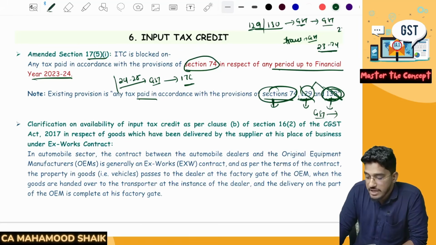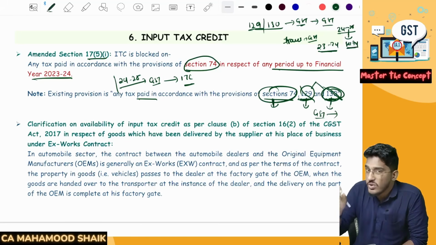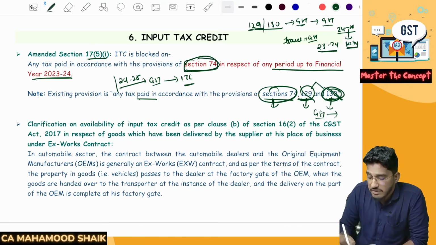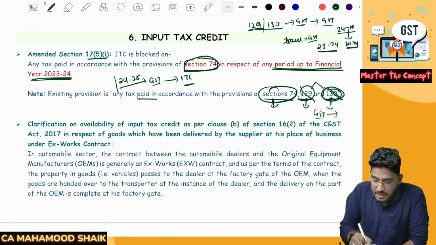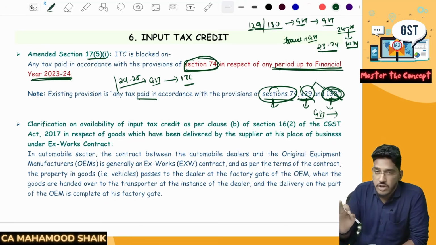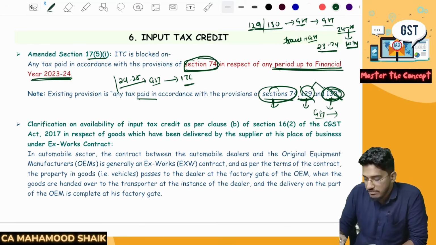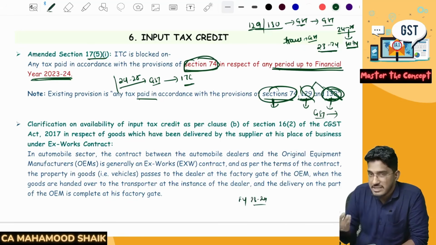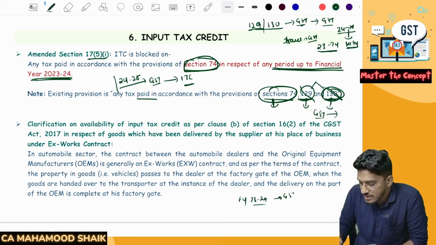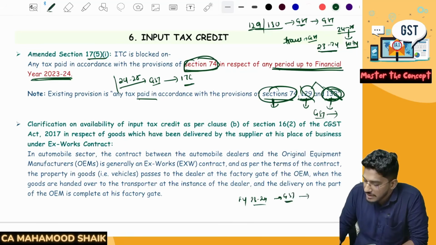Similarly, starting from financial year 24-25, if you have paid any GST because of section number 74, that GST also you can avail. But however, if you have paid any GST because of section 74 up to financial year 23-24, that GST they will not allow you to take as input tax credit. But from financial year 24-25, if you are caught committing any fraud or if any proceedings has taken place, that's why you have paid the GST, that GST you can claim as input tax credit. You pay the GST and you can claim it also.